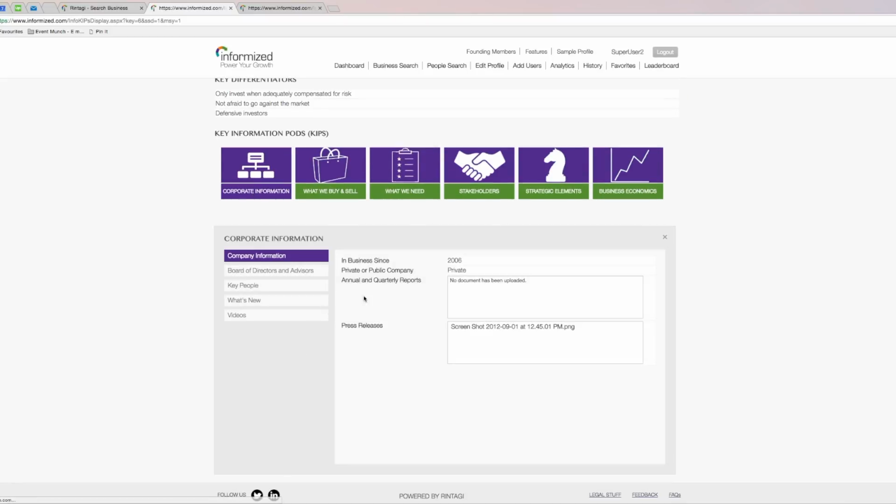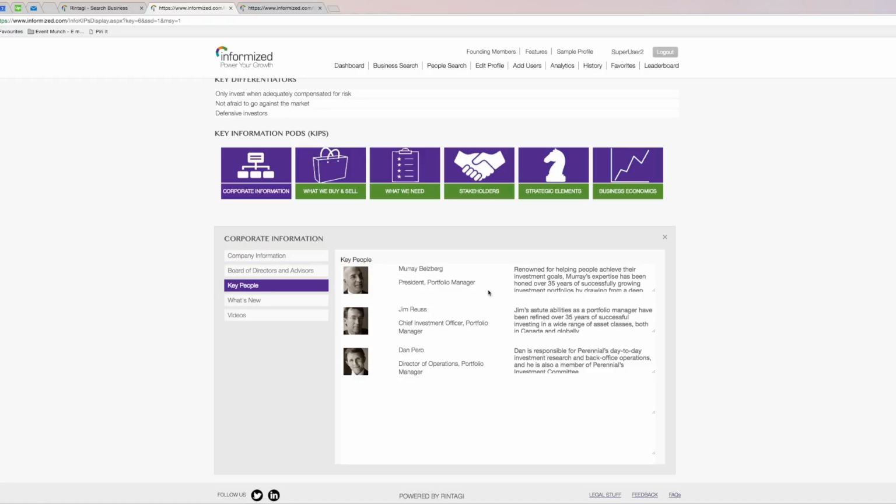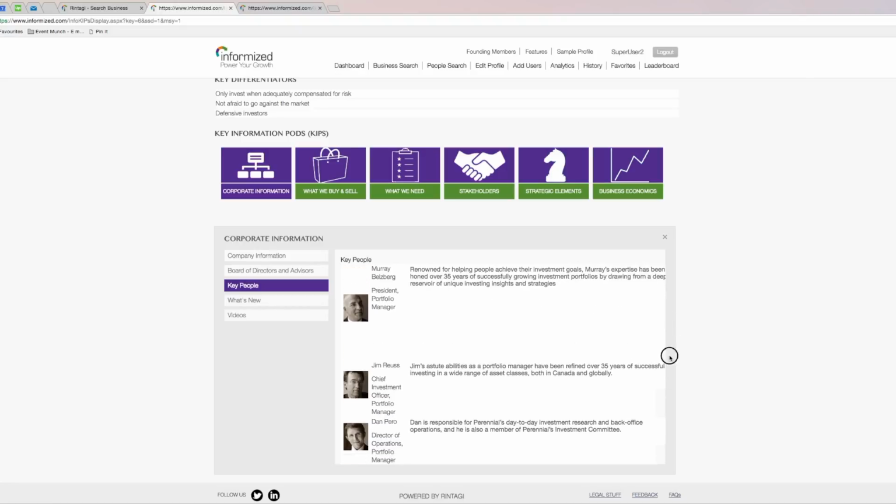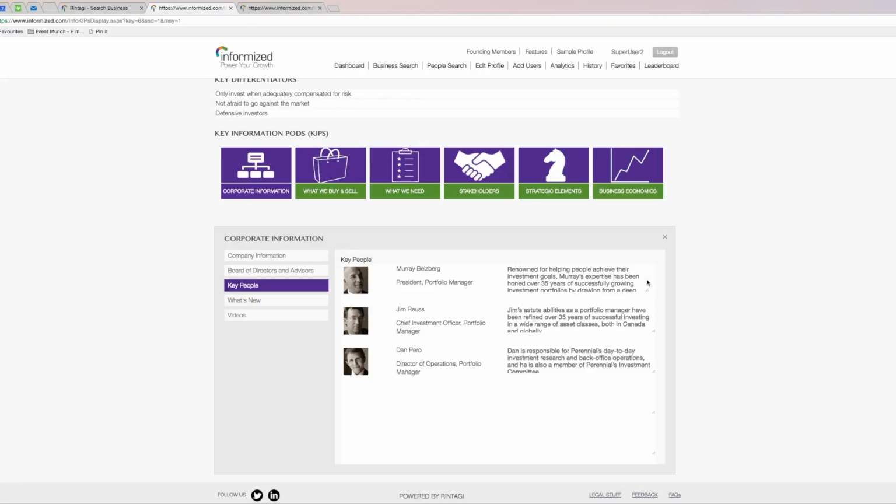So this is the company information. They've been in business since 2006. They're a private company. Obviously, they don't issue any annual or quarterly reports because they're a private company. And let's see what their key people are like. And so here we have who these people are, what their background is, and all of that detail is there.